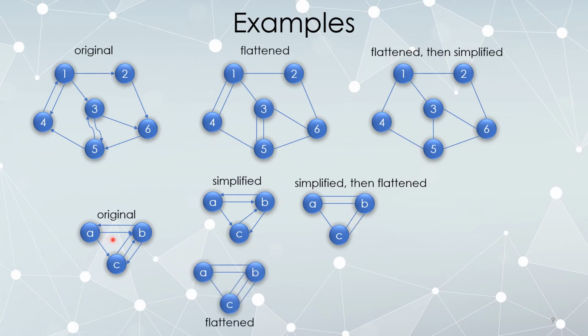But maybe from the original, I flatten it first, replace all of the edges with undirected edges. And now I simplify it. There were three edges here, so now there's only one. There were two here, now there's only one. Notice that from the original, if I simplify and then flatten, versus from the original, if I flatten and then simplify, I might get different results. Flattening and simplifying are two different things, and it might matter what order you do them in.